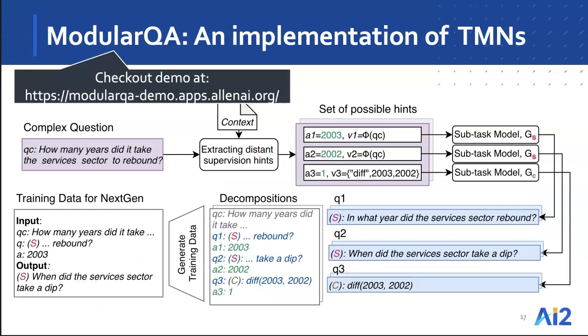And so given this framework, we implemented a system called ModularQA to solve HotpotQA and DROP questions. Again, I don't have time here to go into the details of this system, but you can check out the demo of this at the URL shown here, and there are more details in the paper too.